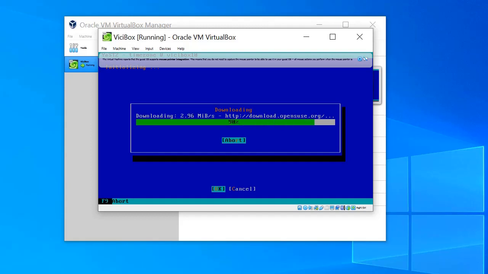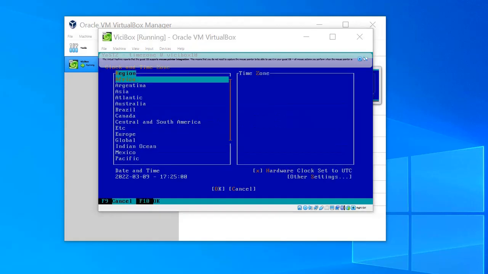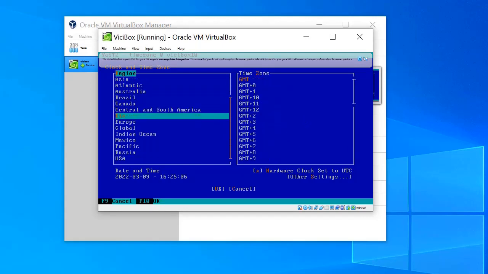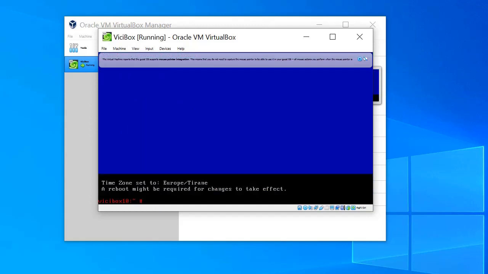Normally before this step, if you don't have DHCP, you need to put in the IP to download these packages. After we finish this setup, we put our time zone, depending on where you are. In my case, I'm in Europe, in Albania, so I put Albania and press OK, and it's set up.